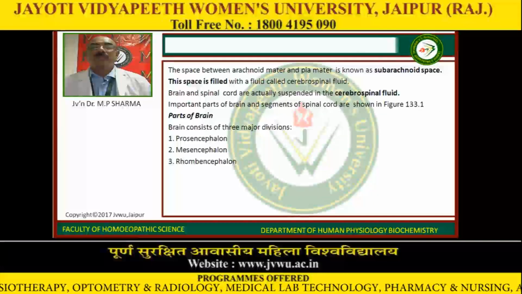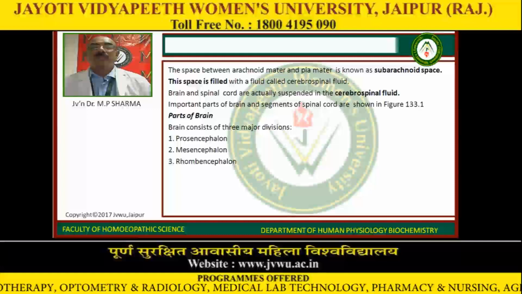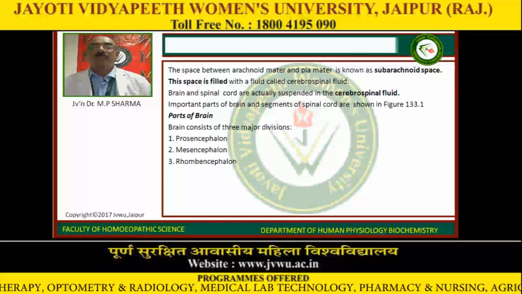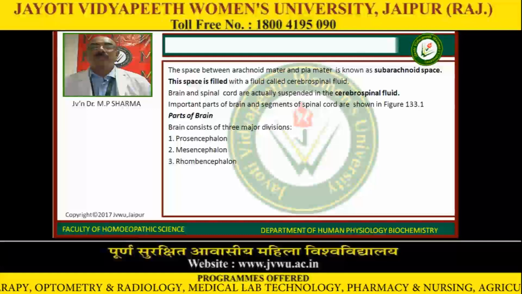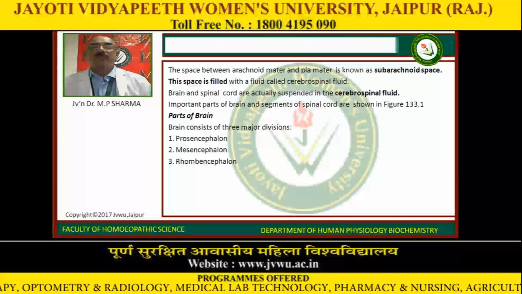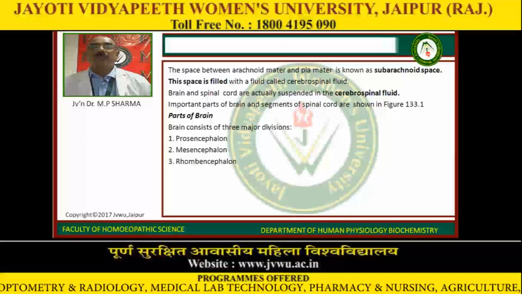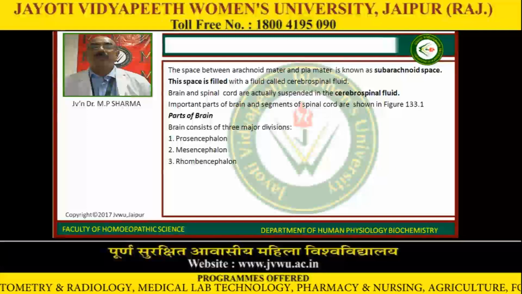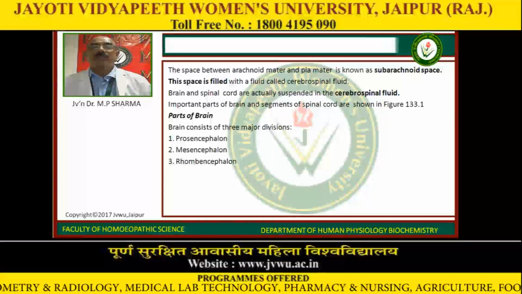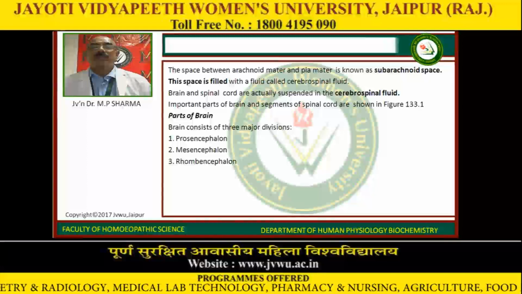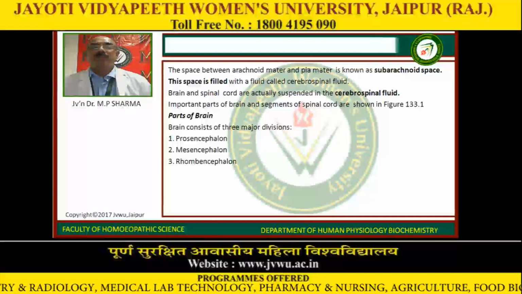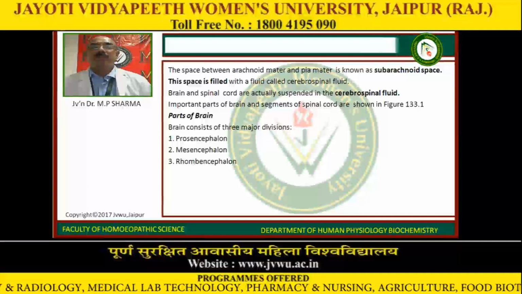The space between arachnoid mater and pia mater is known as the subarachnoid space, and this space is filled with a fluid called cerebrospinal fluid, also known as CSF. The brain and spinal cord are actually suspended in the cerebrospinal fluid.